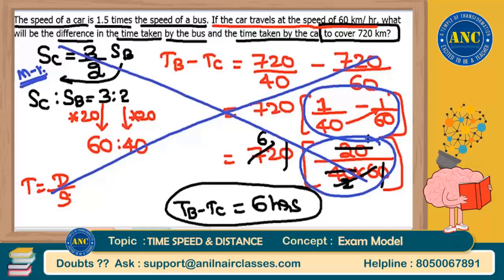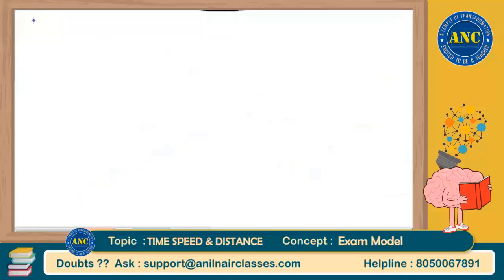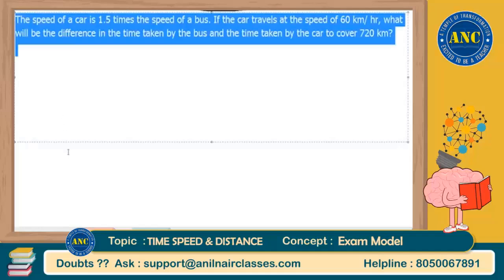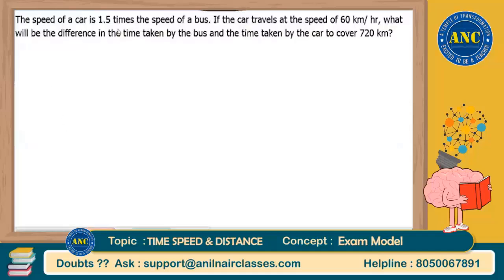Now see here. Same question. How can we solve it in another method, which is slightly a better method, which does not involve fractions to simplify? Now listen carefully, sir. First statement says speed of car is 1.5 times the speed of bus.